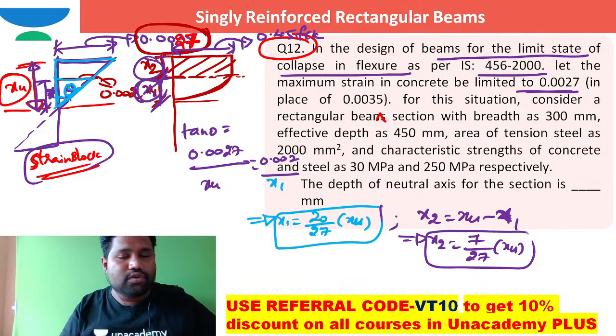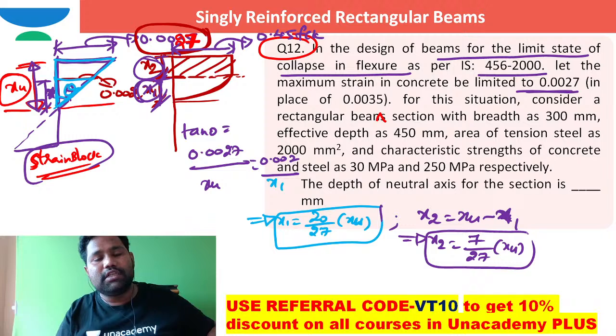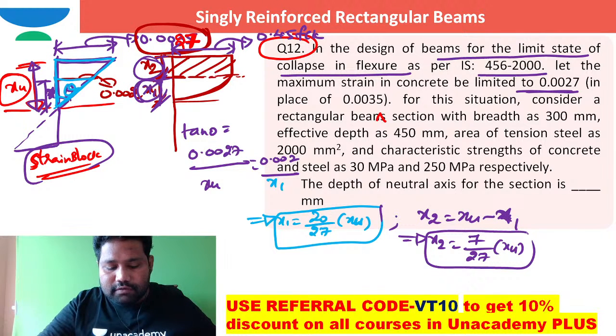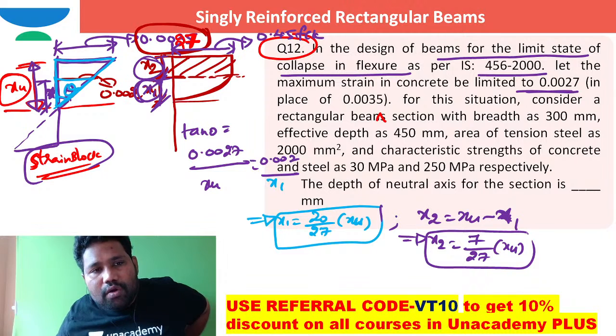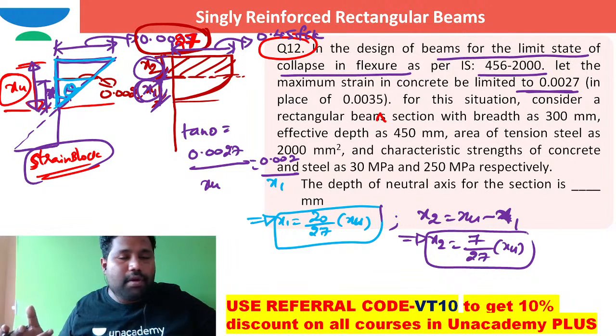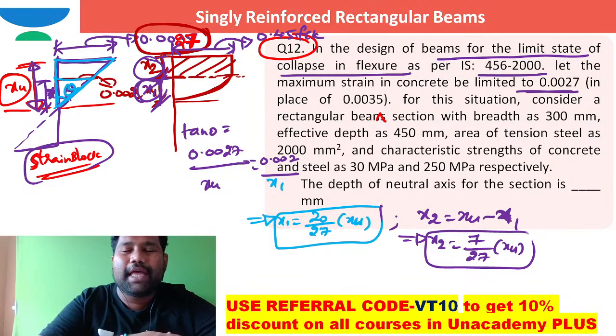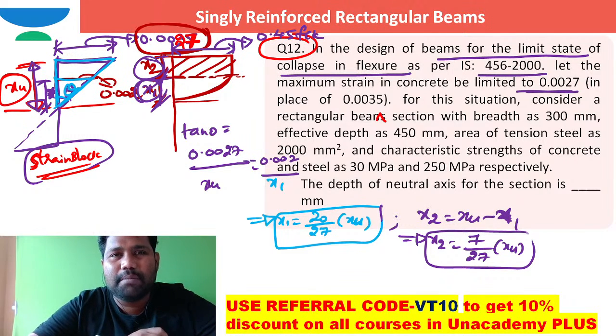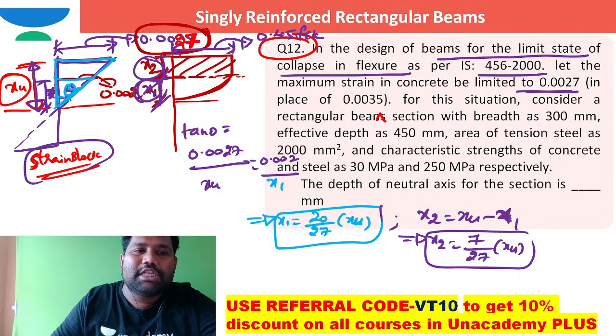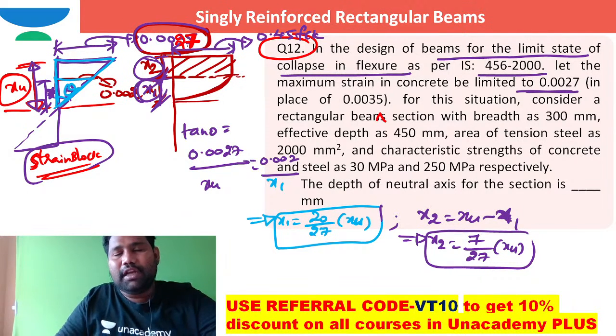As X1 and X2 values have changed, definitely compression force values will also change, right? So I need to work out the compression force formula on my own here, because here you cannot directly apply 0.36 FCK into XU. That is the answer when this permissible strain is taken as 0.0035, right?